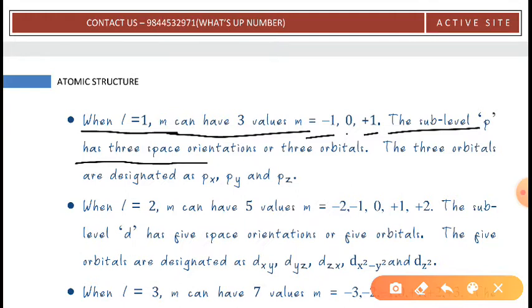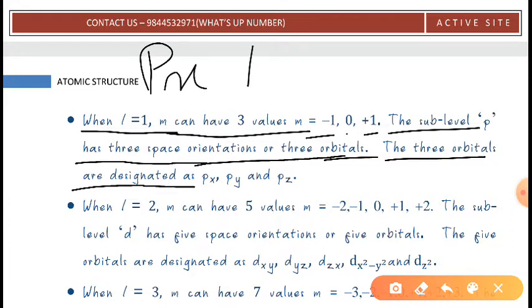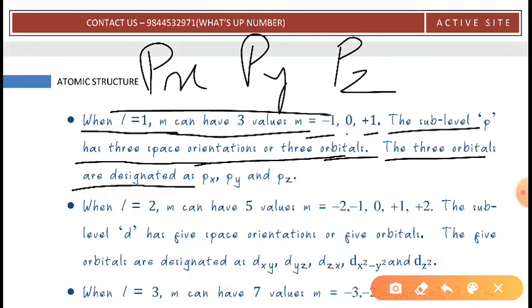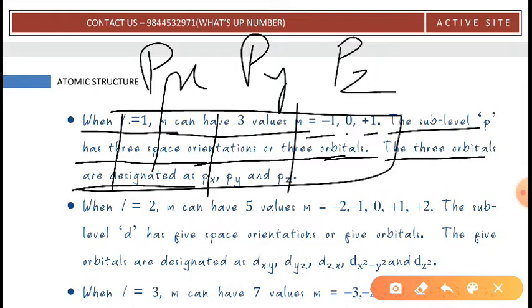The p has three space orientations, or three orbitals. These three orbitals are designated as px, py, and pz, okay.